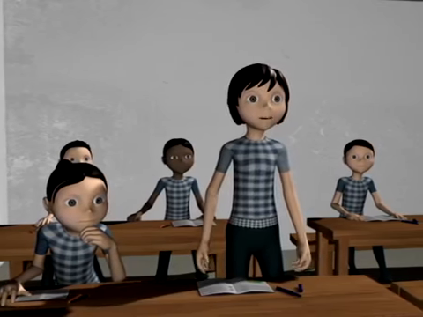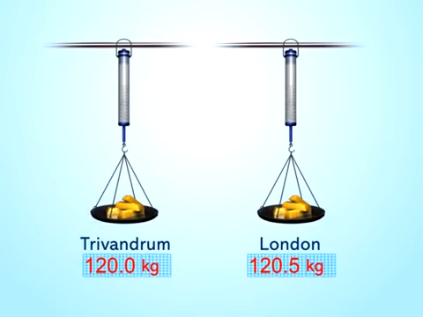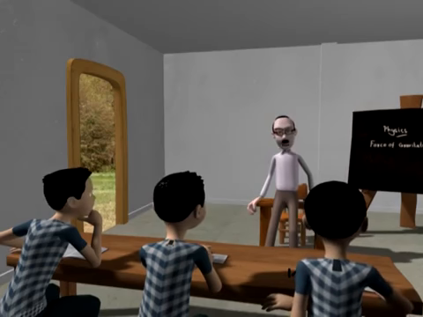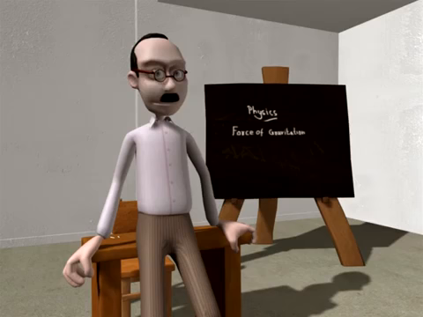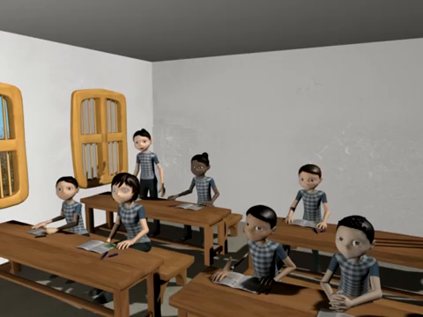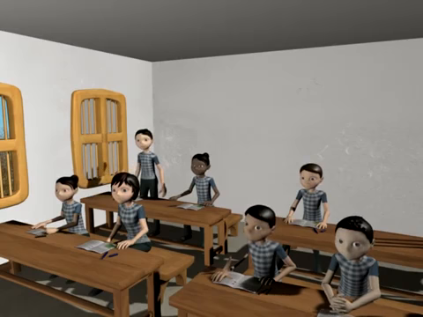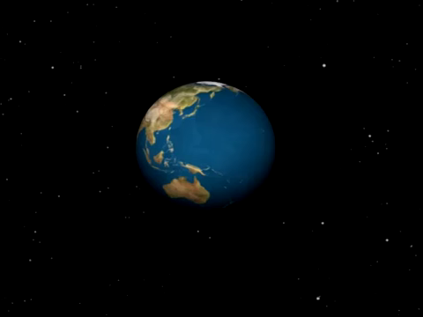Sir, is it not the same weight for a body at Trivandrum and London? The suspicious officers weighed it again using a common balance and found no difference. Sir, why is this happening? What is then weight? How does it vary from place to place on the earth? Here we are discussing how this happens.